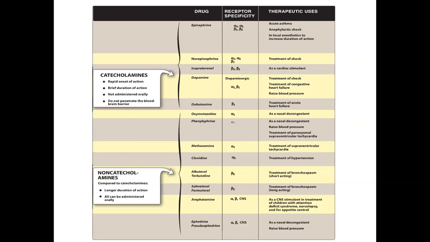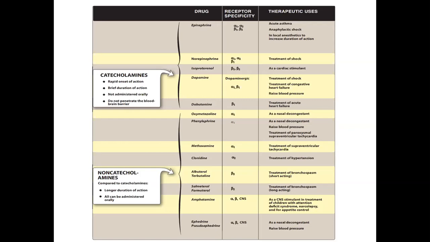Norepinephrine acts on alpha 2, alpha 1, and beta 1 receptors. Norepinephrine is given in the treatment of shock. Isoproterenol acts on beta 1 and beta 2 receptors, and it is given as a cardiac stimulant.